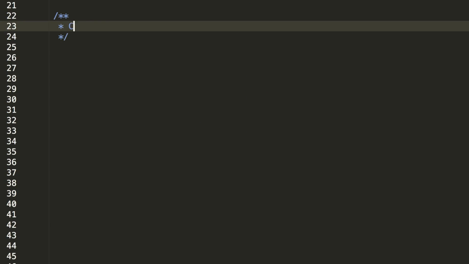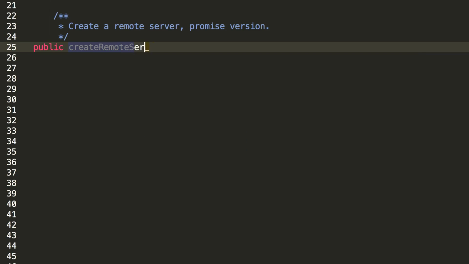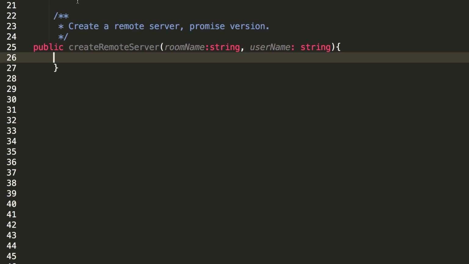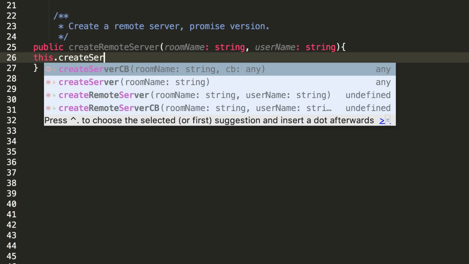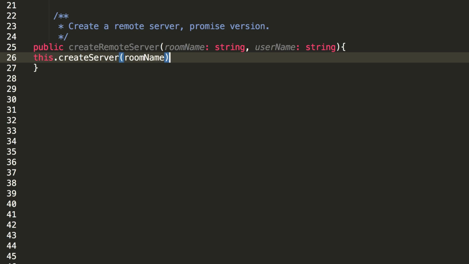Now we'll take a look at what this looks like in a promisified version. So instead of callbacks, let's use promises, and we can see how this language construct can make our code easier to understand. We start by calling a private function called createServer, which takes a room name and returns a promise.